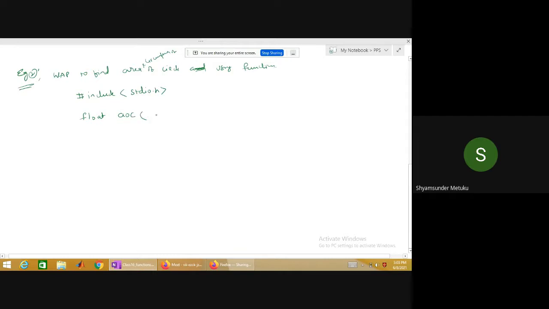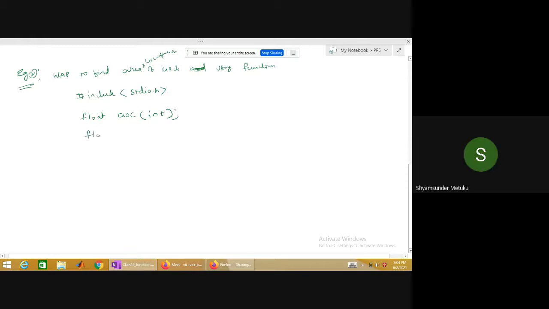And how many parameters will you expect for area of a circle? What is it that you need to find the area of a circle? Radius. Only radius. So how many parameters? Only one. And the input radius could be integer or float. What do you give generally? Integer, sir. It all depends. If you are going to write a program where the radius is always an integer, you can keep integer. There is nothing wrong. Is it clear?